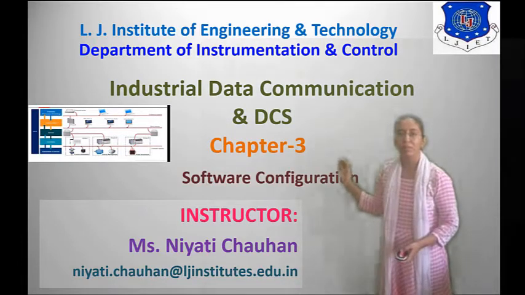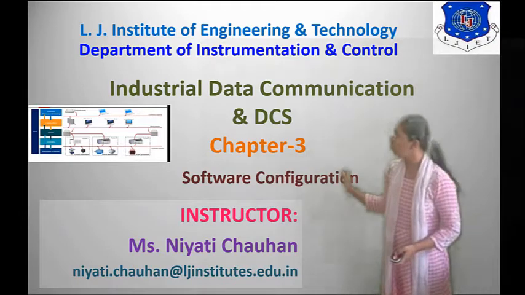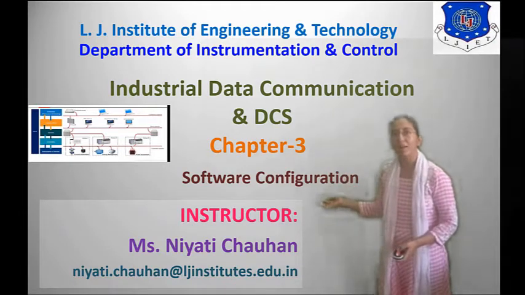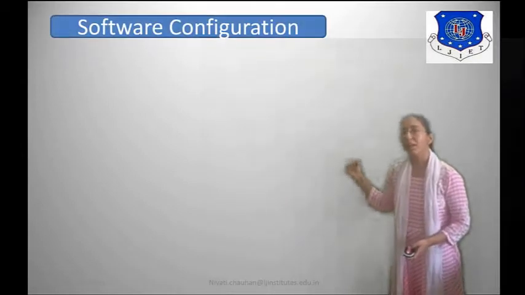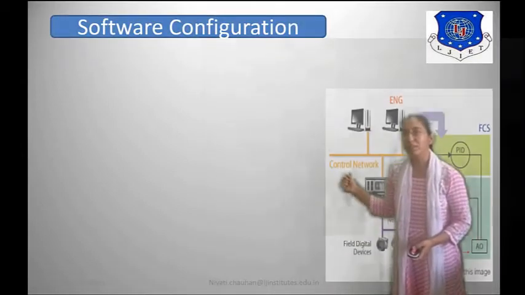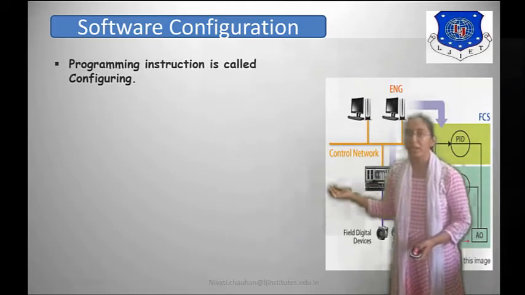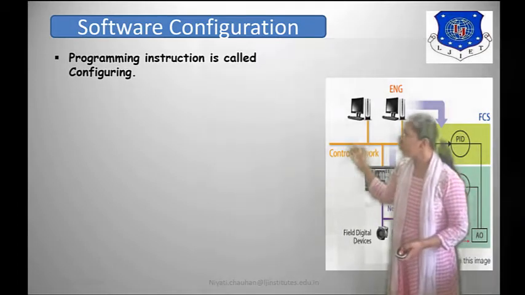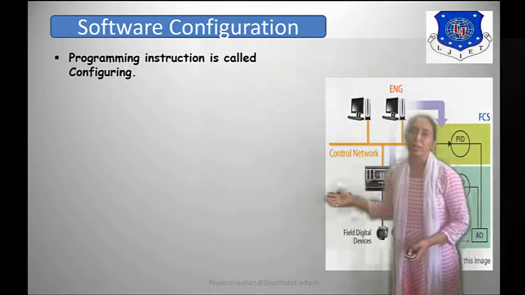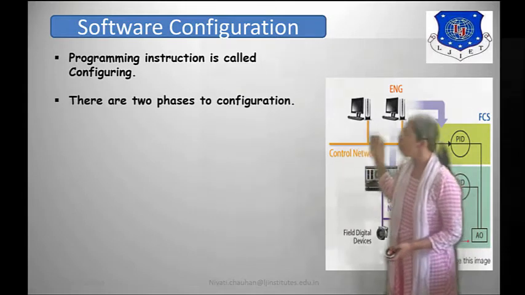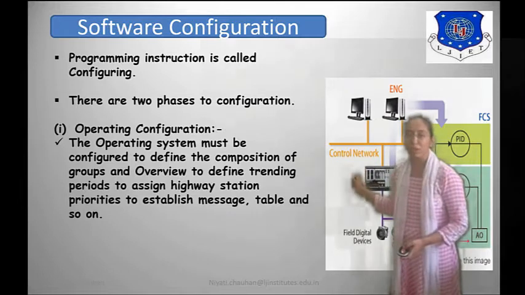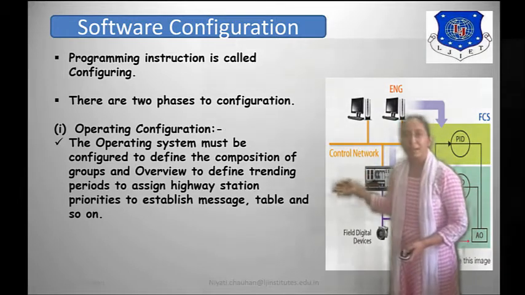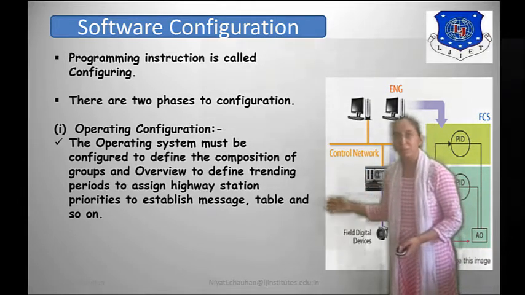Chapter 3, Software Configuration. So in today's session I will start chapter 3. So let's start. Software configuration. So what is configuration? Programming instruction is called configuring. So there are two phases to configuration. First, operating system configuration, and second, controller function configuration.